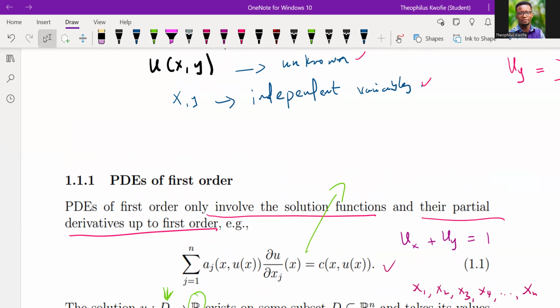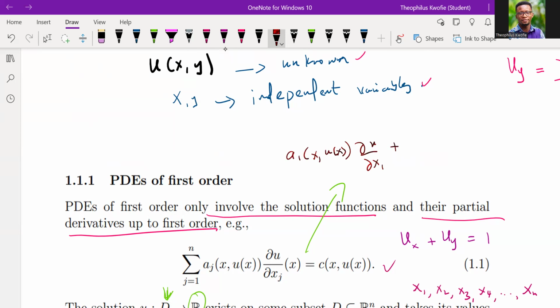Suppose j is 1, in which case I replace j by 1. We are going to have a1 of x, u of x, times the partial of u with respect to x1.